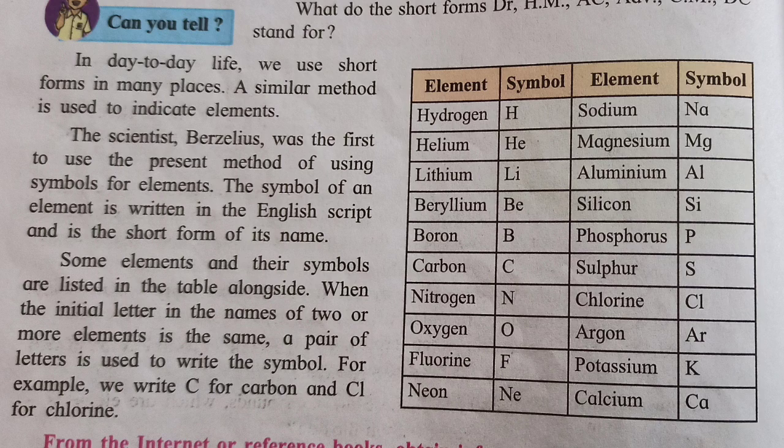Now can you tell? We are going to the next page, that is 95. Can you tell which metals we use in day-to-day life? Many metals we are using in day-to-day life, that is aluminium, copper, steel, etc. Even silver, silver bottles are there, iron we are using. These are some of the elements which we are using.